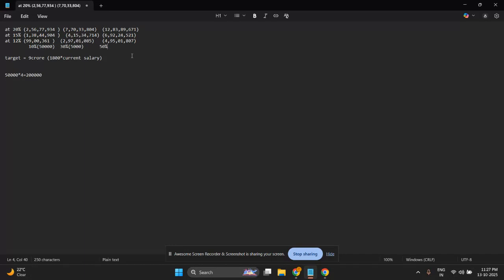So this is the comparison we have. If we invest 10% of a 50,000 rupee salary, we will invest 5,000 per month. If we invest 30%, which is 15,000 per month, we will secure at most around 4 crore rupees. And if we invest 50% of our salary, which is 25,000, we will manage to secure around 7 crore rupees. So still it's not enough, because our target is 9 crore rupees.